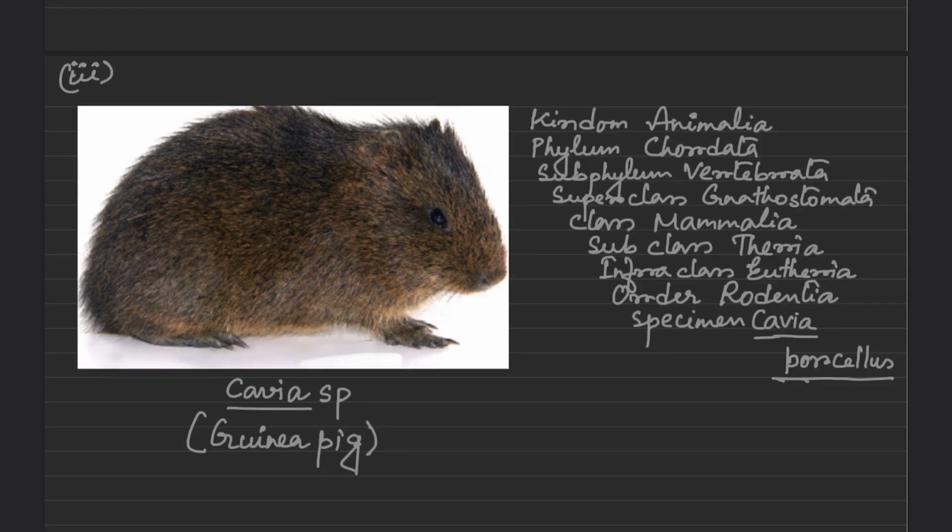Here we see a picture of a specimen. This animal's name is Cavia sp or Cavia porcellus. Its common name is guinea pig.